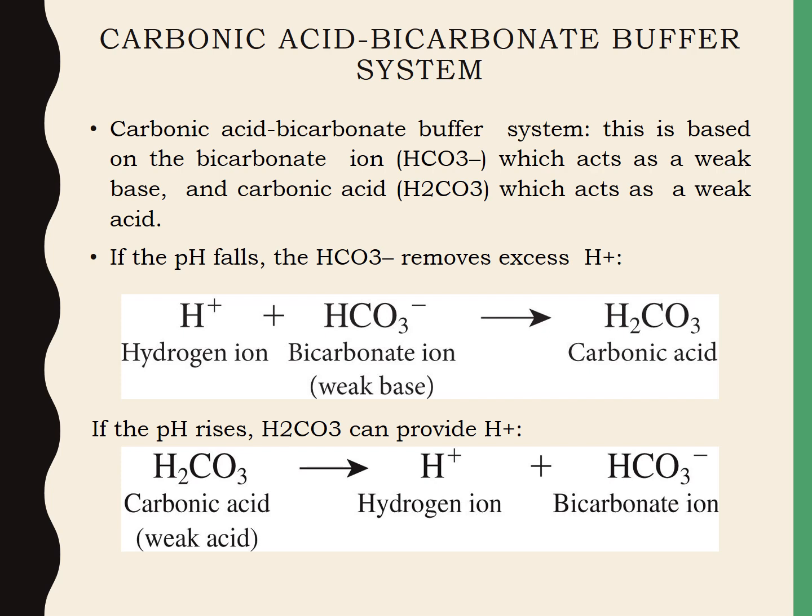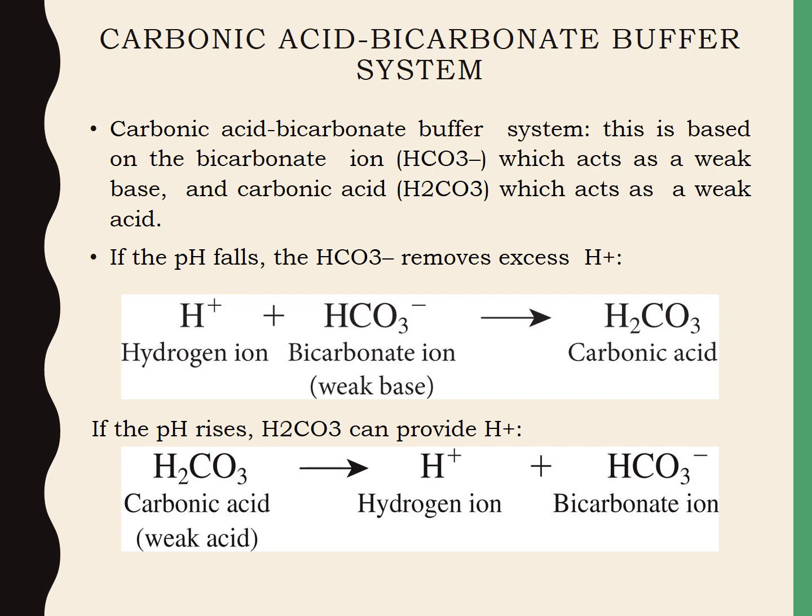If there is an excess of H+ ion concentration, the bicarbonate can function as a weak base and remove the excess H+, as shown in the reaction. That is, the hydrogen ion binds with the bicarbonate ion as a weak base and forms carbonic acid. Then the carbonic acid, H2CO3, dissociates into water and carbon dioxide, and the carbon dioxide is exhaled from the lungs.